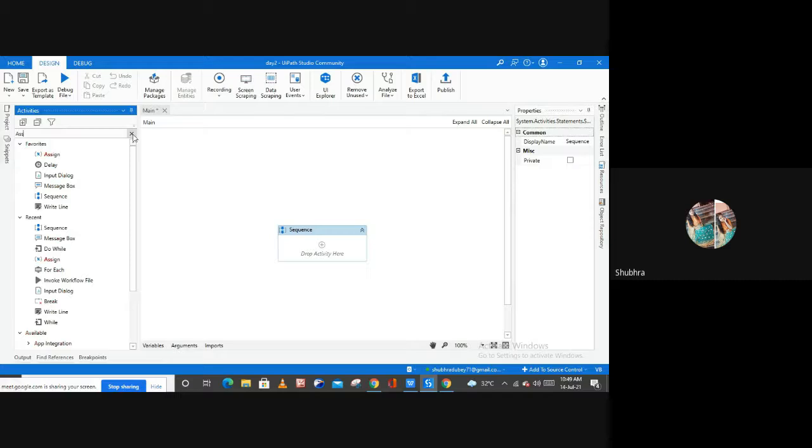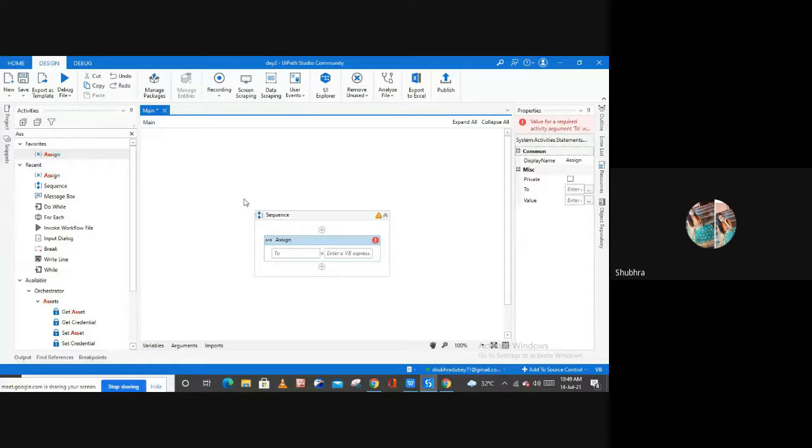an assign activity. Here is my assign activity, right? So what is this assign activity? Basically it is generally used to assign a value or an output to a variable. By using this activity, we can assign a value or output to any of the variables. So now let me create one variable here, because here I'm going to assign something to my variable. This is the two portion of my assign activity.